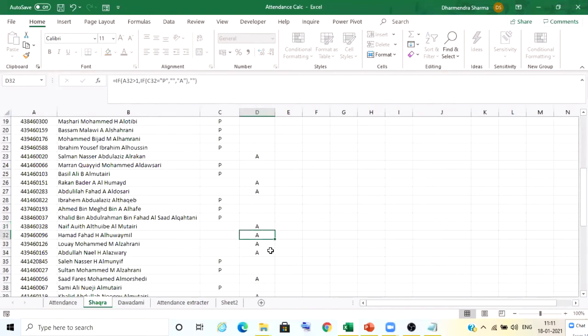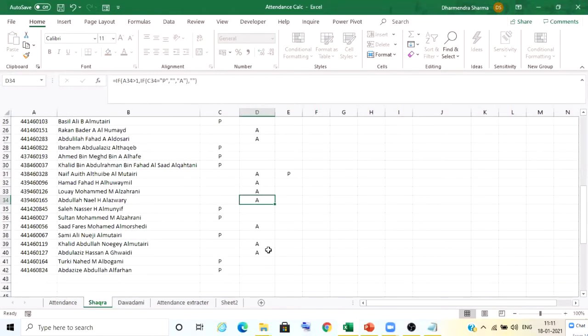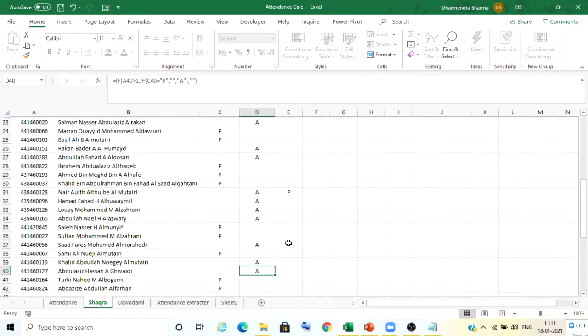Dr. Naif here, Doctor. Naif, you didn't type your ID. Please type your ID in the chat. Hamad Fahad, absent. Abdullah Nail, absent. Saad Faris, absent. Khalid Abdullah, absent. Abdul Aziz Hassan, absent.